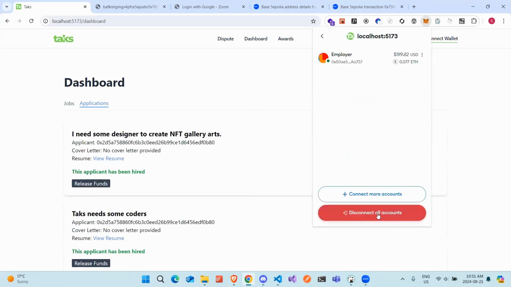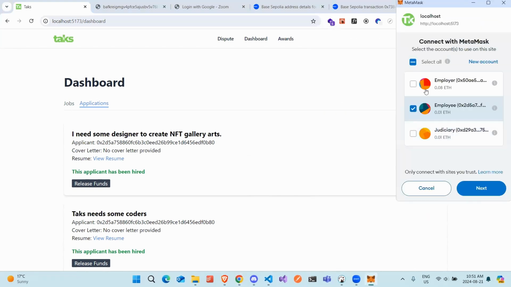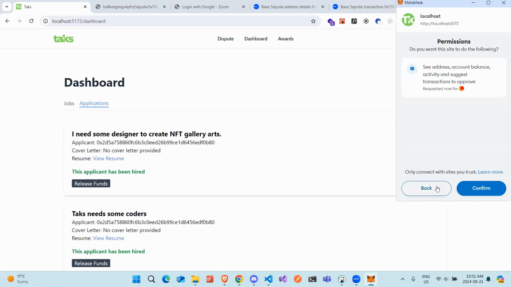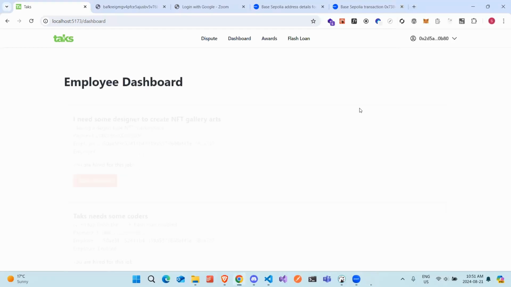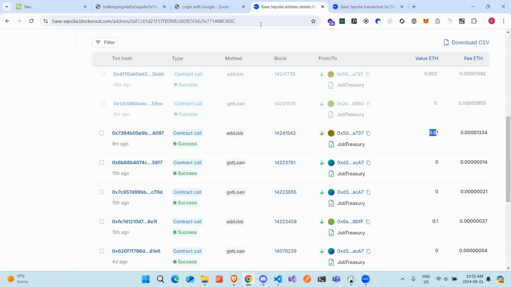Let me disconnect, connect wallet, employer, back to employee, confirm, and he just got hired, and every piece of data is stored on the blockchain like this.